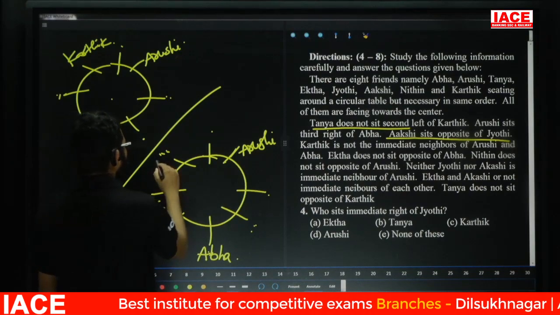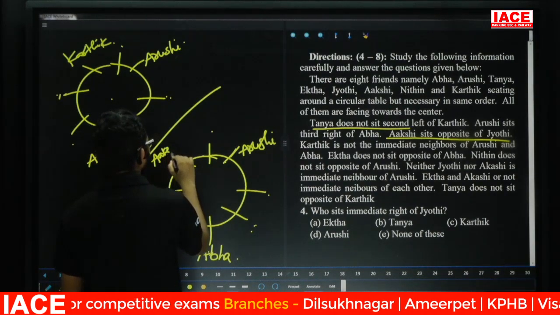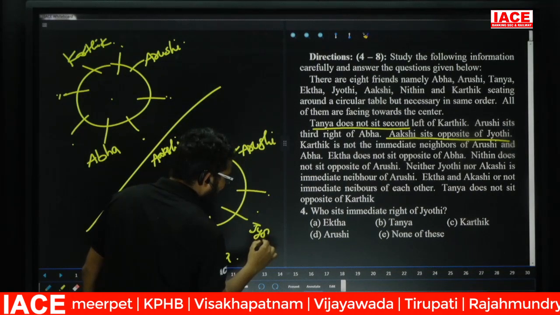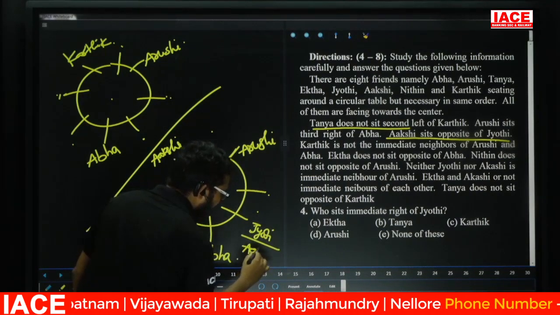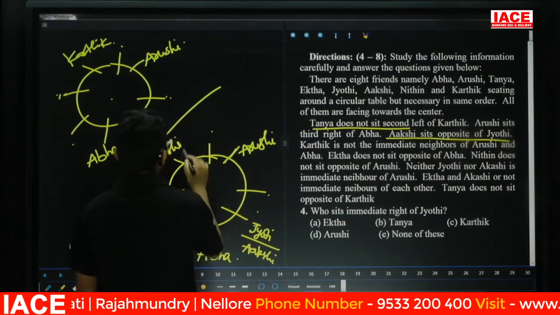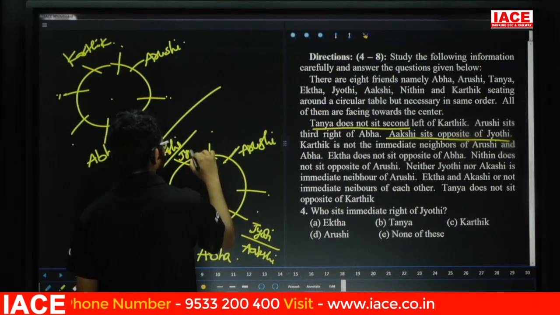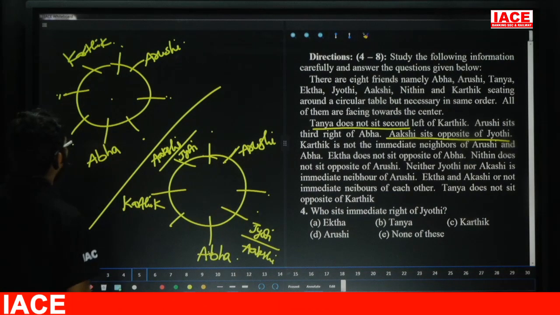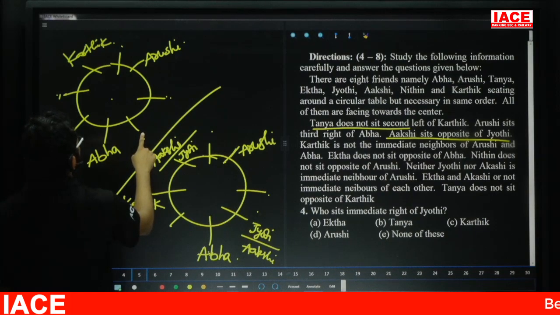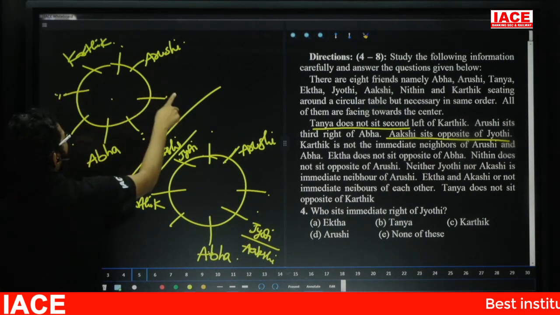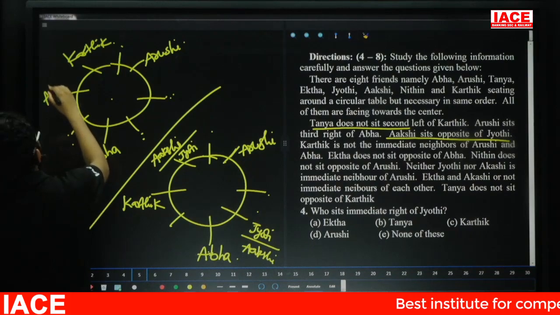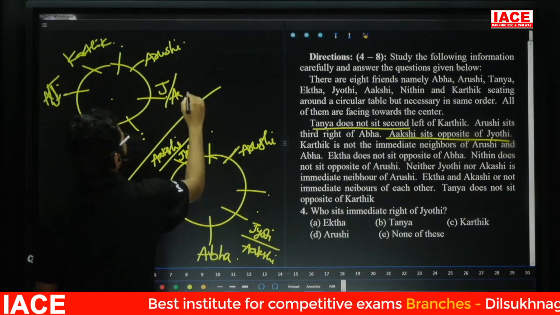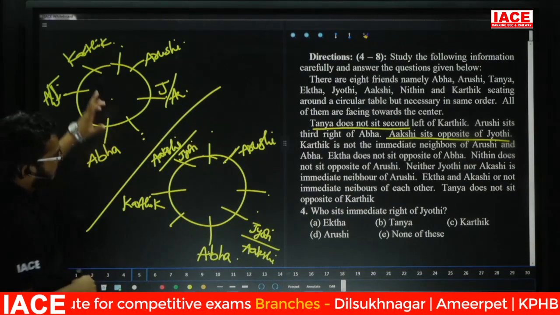Now suppose this one is Akshi, then this one is Jyoti. Otherwise, if this one is Akshi, then this one is Jyoti. Akshi and Jyoti are both opposite. Here no chance, here no chance. These two are the possibilities for Akshi and Jyoti. Suppose this one is Akshi, then this one is Jyoti, and this one is Akshi. But I will eliminate one possibility.